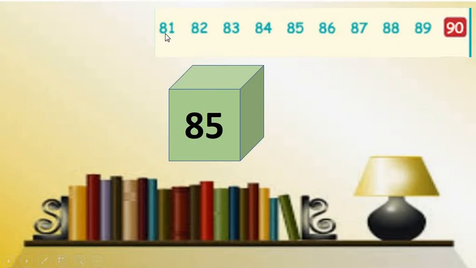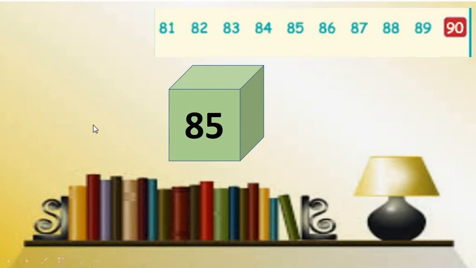Count with me: 81, 82, 83, 84 and 85. Stop there. Now look, which number comes just before 85? Which number is present on the left side of 85? It is 84.